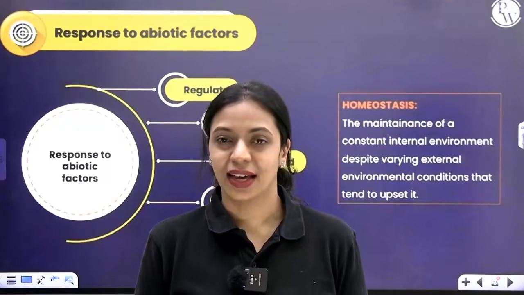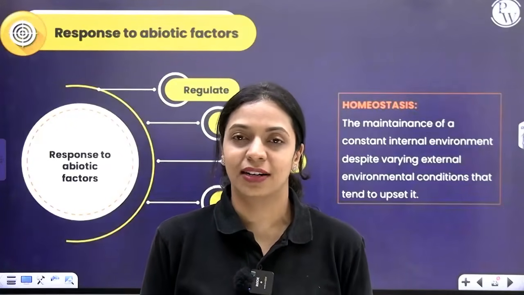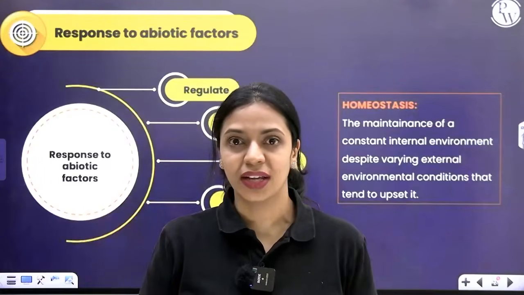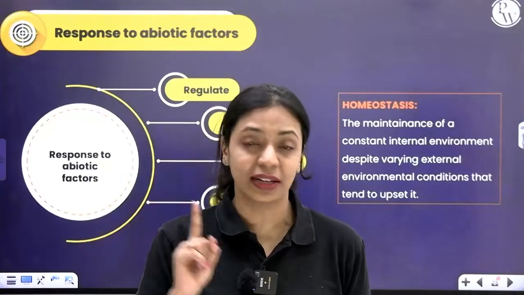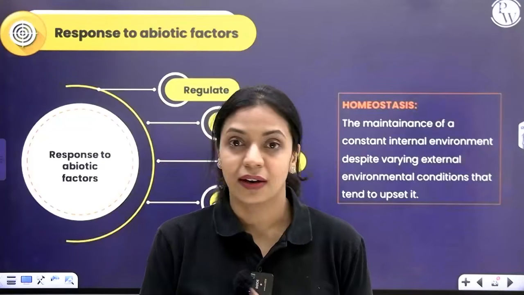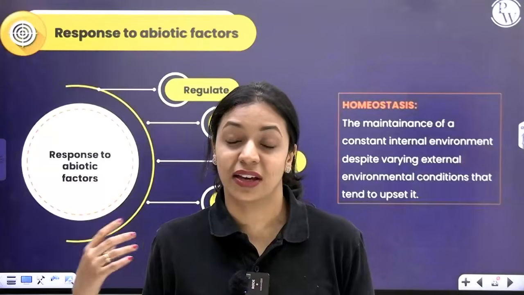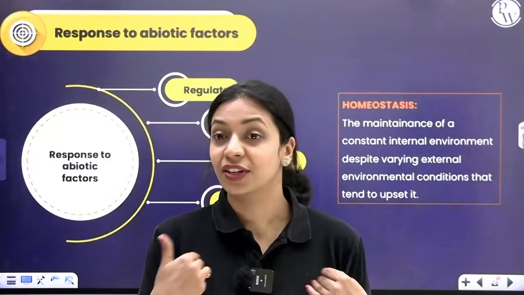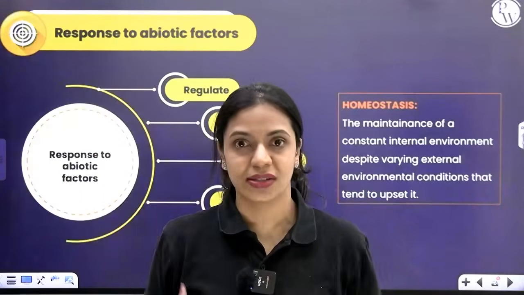But ideally, an organism is expected to maintain a constant internal environment regardless of changing external environment. My surrounding environment is constantly changing. Every day temperature varies. Every day light duration, light intensity varies. Water availability could vary. So, when the ambient conditions around me are constantly varying, it is ideal that regardless of what it is outside, I maintain a constant internal environment.